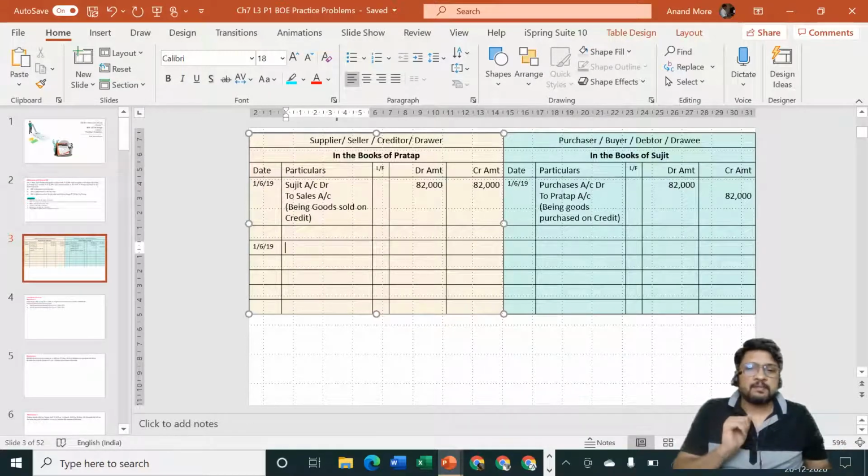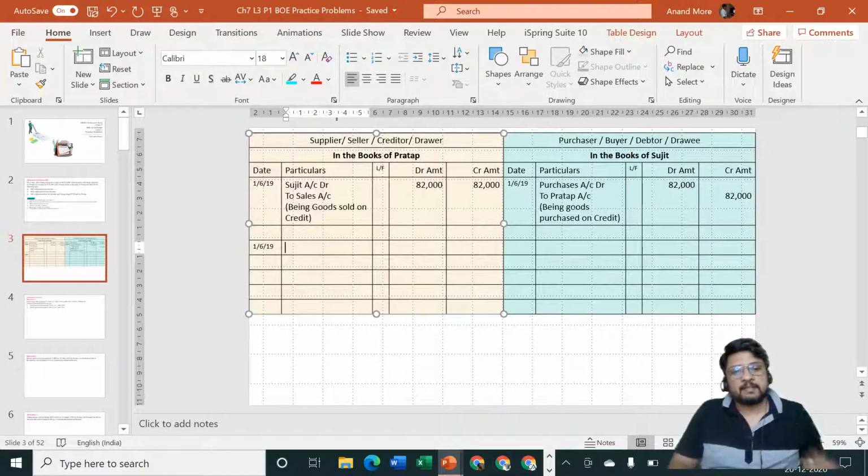Pratap said, oh mister, this is not your normal sales bill, purchase bill, this is a bill of exchange, accept it and give it back to me. Then Sujit remembered what is to be done. So he found a format. On that particular pro forma, on that particular bill, in the middle part of the bill, he wrote the word accepted.